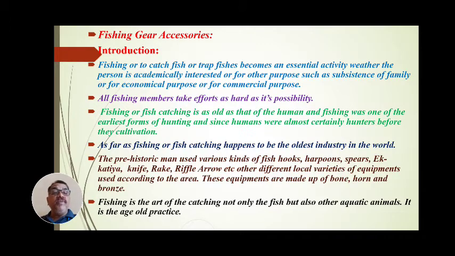These equipments, that may be hooks, harpoon, spear, yakatya, knife, rake, rifle, arrow, were made of either bone, horn, or bronze. But today they are made of iron and steel. Steel is non-corrosive, and it is in more demand in the market because these are non-corrosive metals. Today, these are the materials used for the manufacture of these hunting instruments.